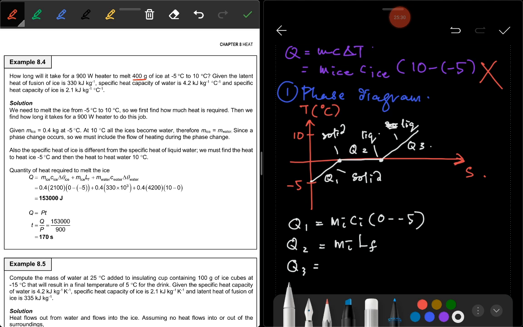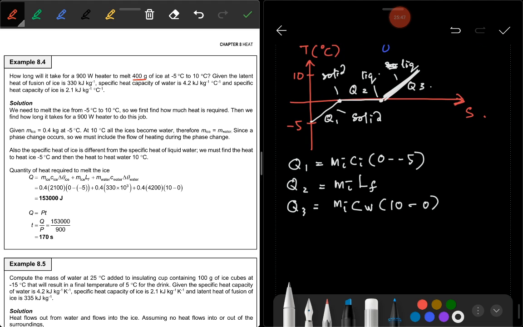So for Q3 is M ice, C here is of water. Don't use C ice because it is in the form of water at this part. Here is 10 minus 0. So therefore, the total heat is equal to Q1 plus Q2 plus Q3.